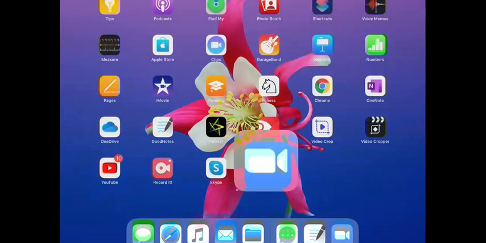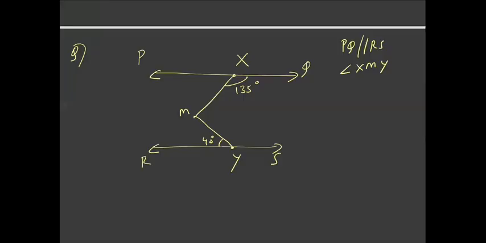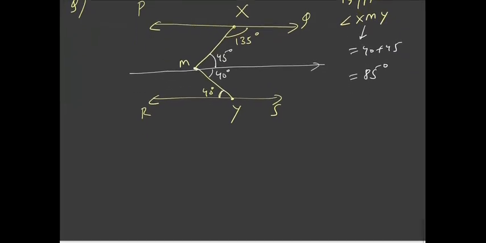So some of you have already done this. Let us discuss. What I'm doing is drawing a line parallel to PQ and RS, passing through the point M. This angle and angle MYR are alternate interior angles, so they are equal. So this angle is equal to 45 degrees, and this angle and this angle are co-interior angles, so they are supplementary. Then this angle would be 45 degrees. So angle XMY would be 40 plus 45, that is 85 degrees. Okay, so let's move on.